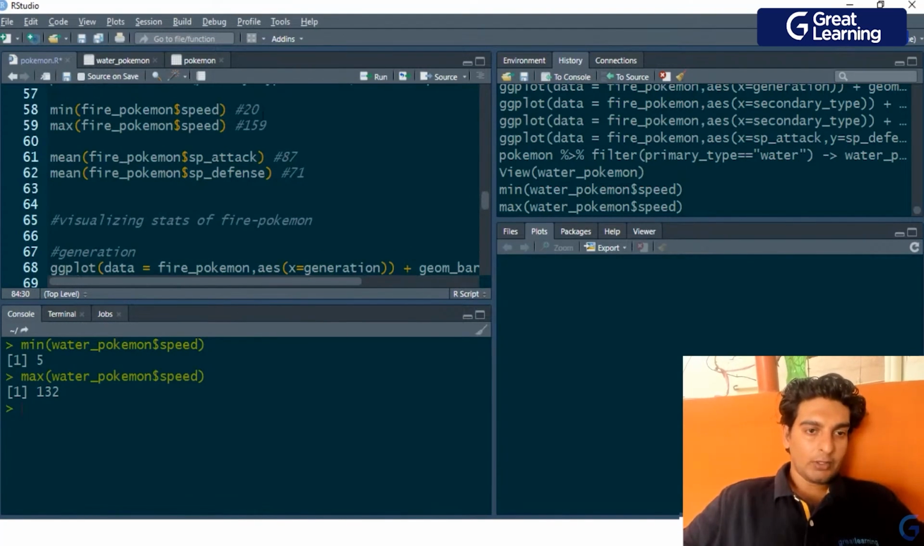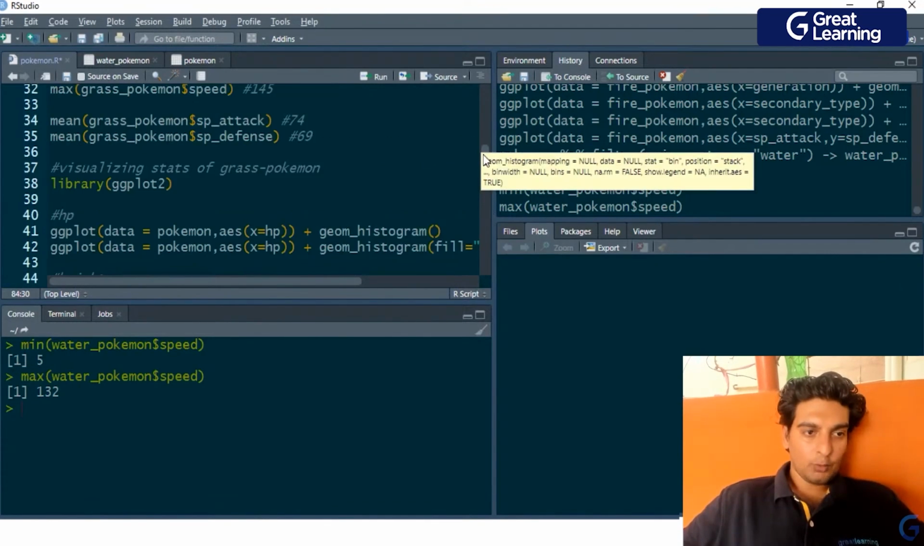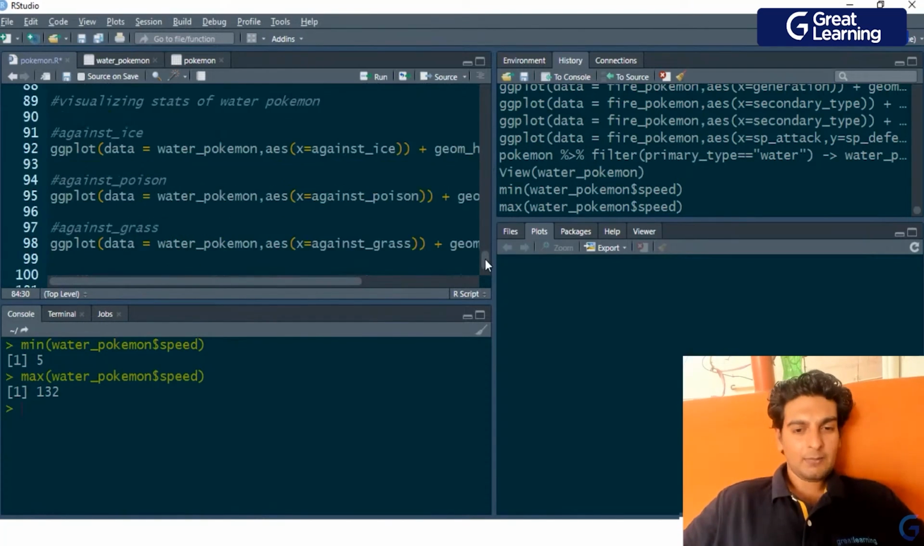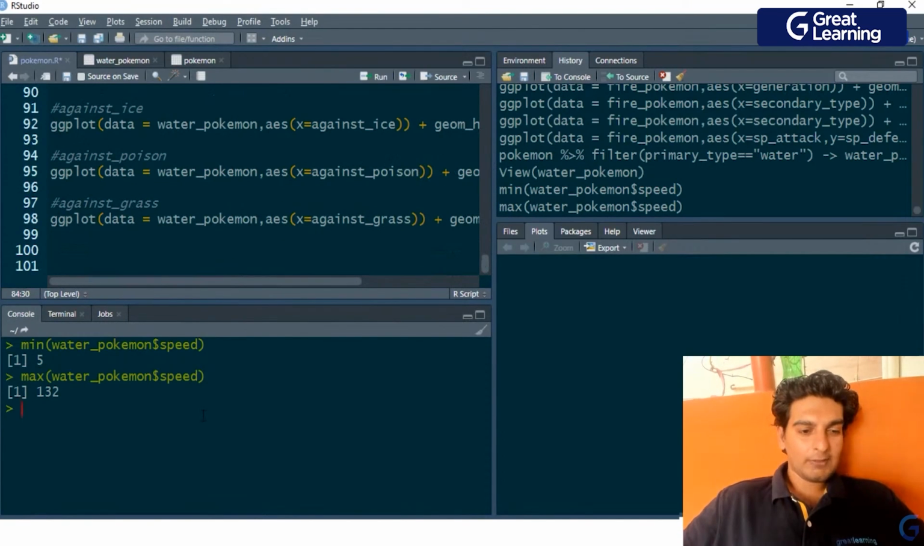So it seems that water type Pokemon's minimum and maximum speed is less than fire type. Let me check it with what else we've got. We've got grass type over here, and again the minimum and maximum is less than the grass type Pokemon as well. So it seems that water type Pokemons normally are very slow when compared to grass type and fire type Pokemons. So this is something to ponder upon.